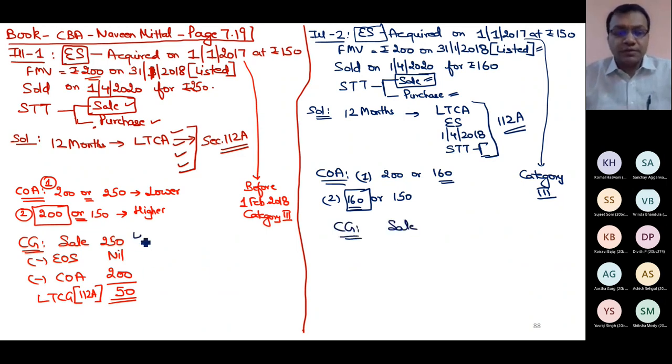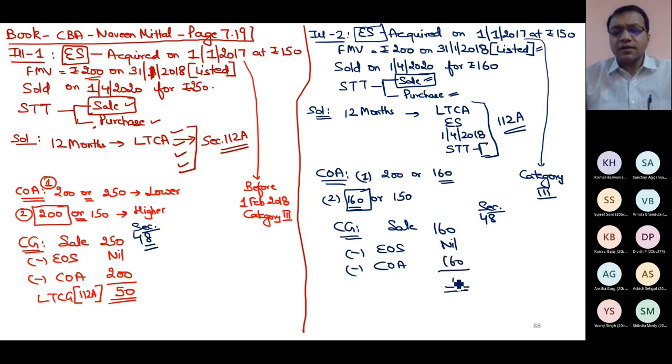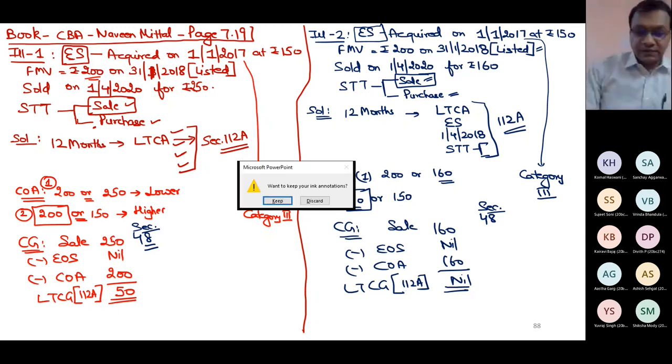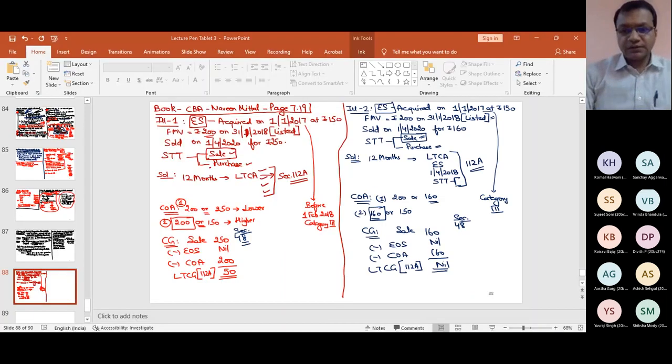Now capital gain, very simple. I'm using section 48. Do remember, I'm using section 48. Sale 160. Expense on sale 0. Cost of acquisition 160. How much is gain now? Nil. So my LTCG as per section 112A is nil. Please raise your hand if this point is clear. Next point. It's not tough, but you need to learn. You need to learn these points.